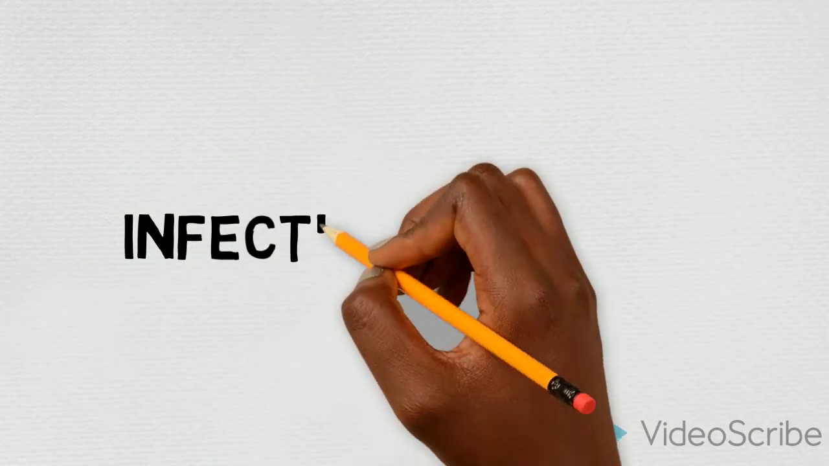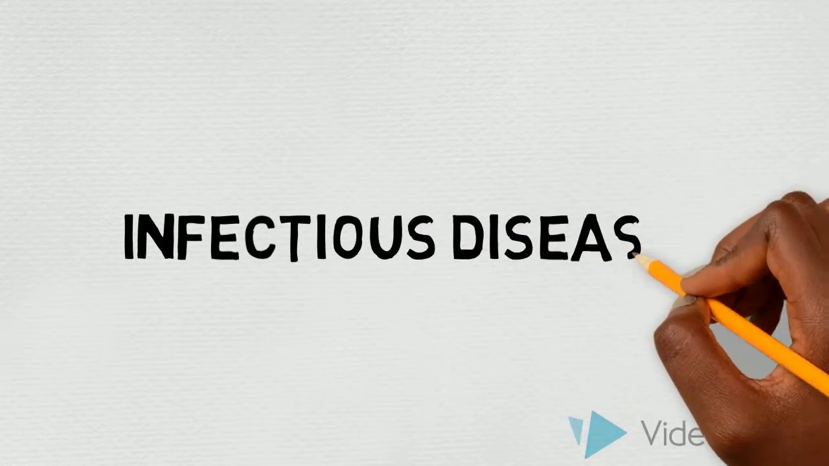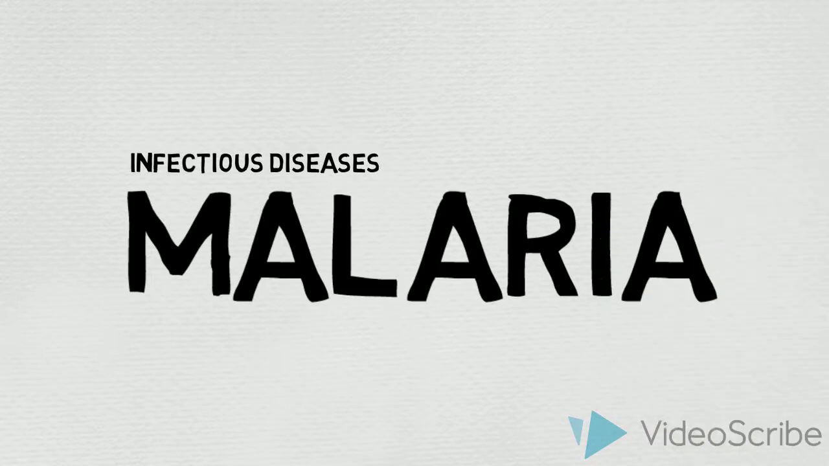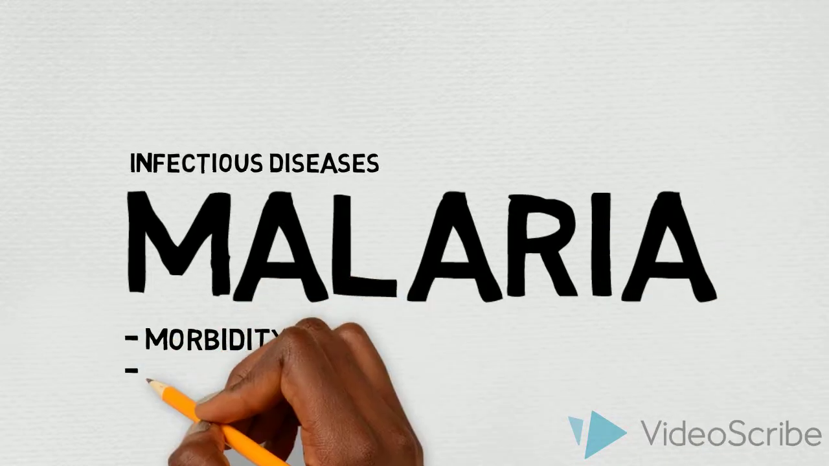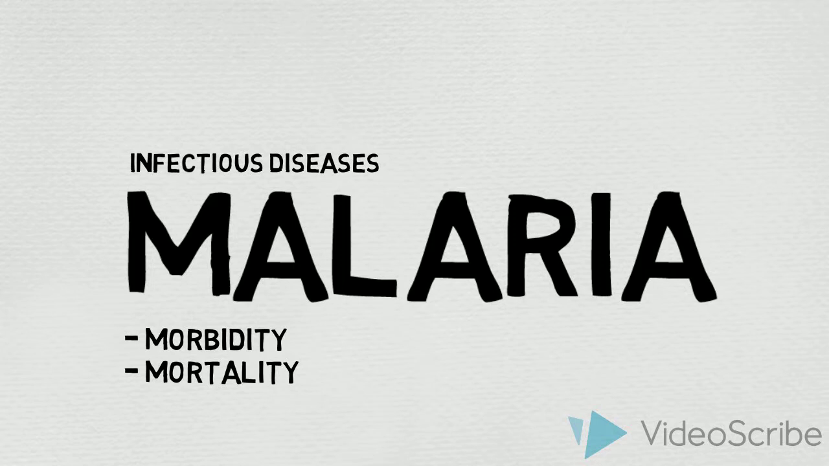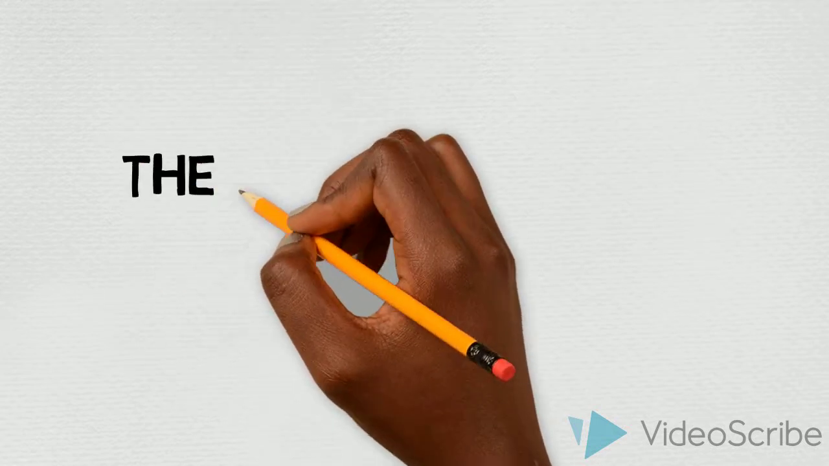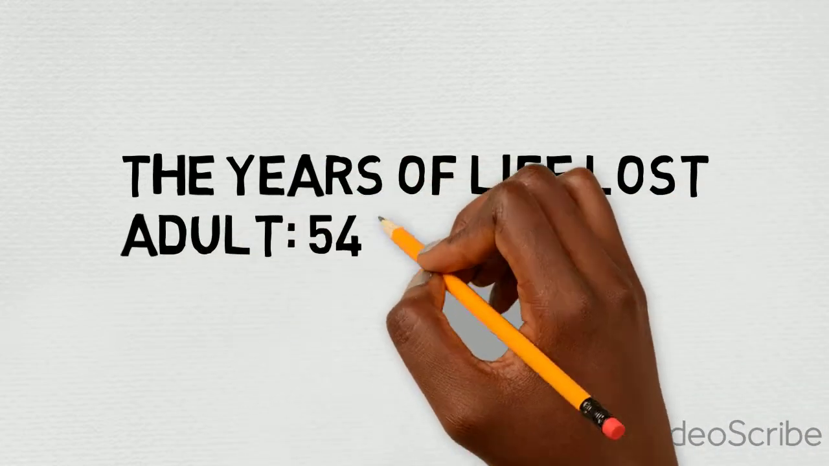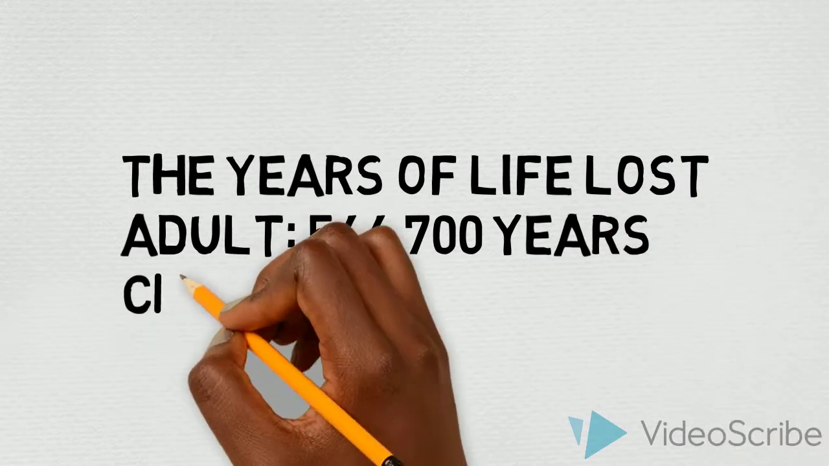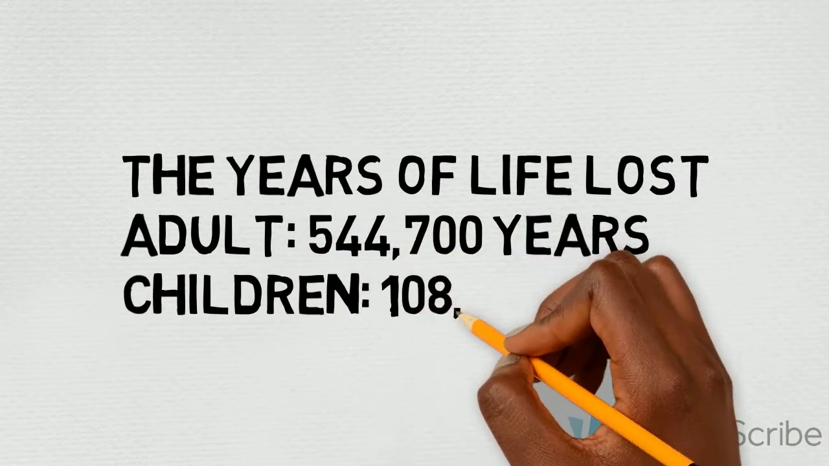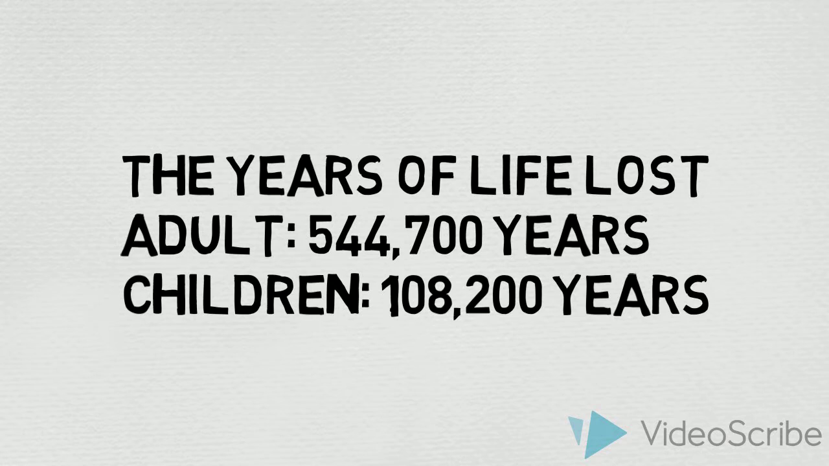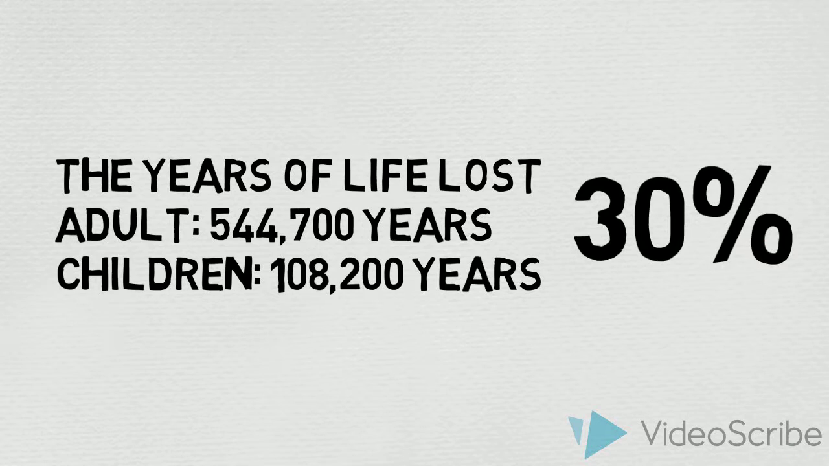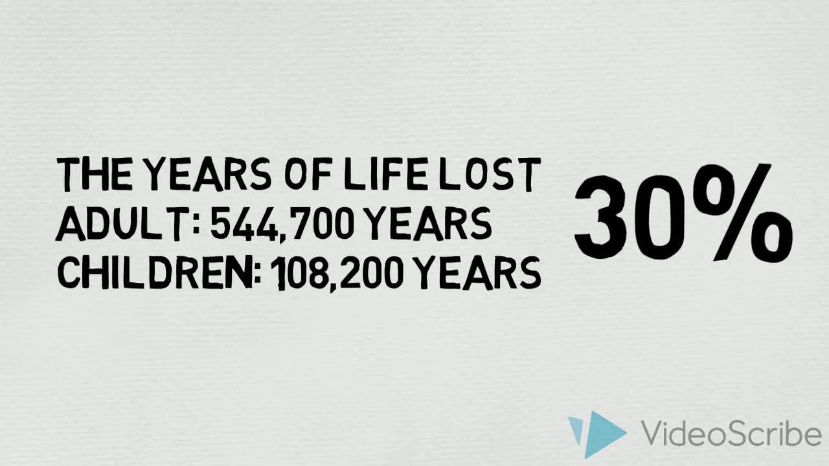As one of the poorest countries in the world, Malawi suffers from a large number of infectious diseases, particularly malaria. The disease is a significant cause of morbidity and mortality amongst the population, ranging from infants to the elderly. In 2015, the years of life lost due to malaria for the adult population was 544,700, and for children it was 108,200. In Malawi, malaria is responsible for approximately 30% of outpatient visits amongst all age groups.